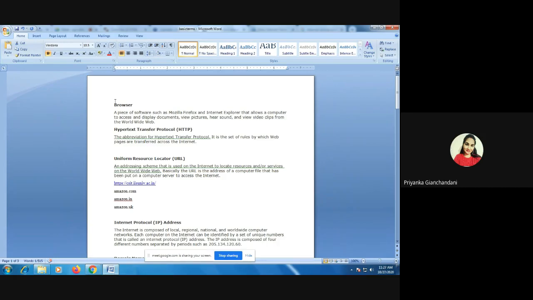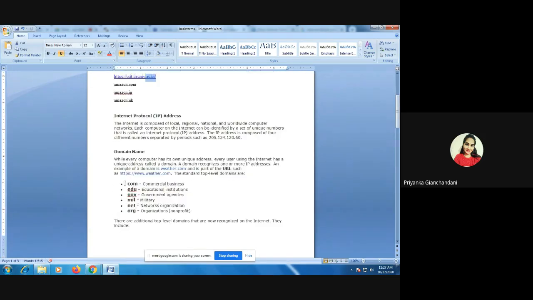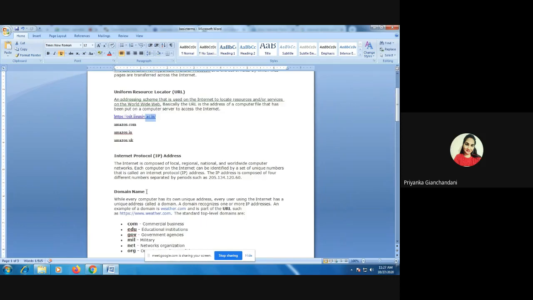Now, for accessing any website, you need to know the URL of that website. So when we say https csit.isunif.ac.in, this entire link is called the URL of that website. The last part of the URL is always the domain name. This domain name can be .com or .edu or .gov, depending upon the kind of website you are trying to create, right?